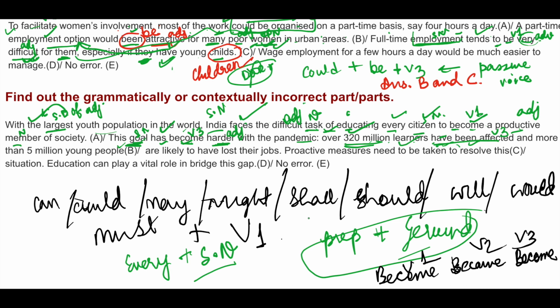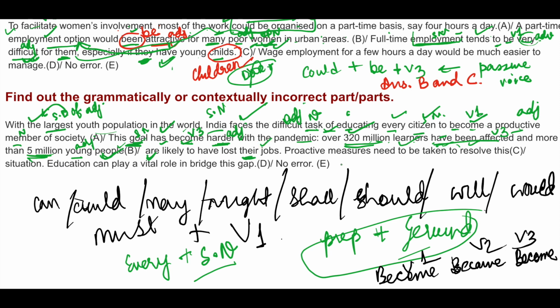Because the sentence is in passive voice. They have been affected, and who affected them we do not know. Have been affected, and more than 5 million young people. 5 million again denotes plural, and that's why people, and young is an adjective. People are likely. People is plural, and that's why plural verb are. Okay, are likely to have lost their jobs. There is used for these people.